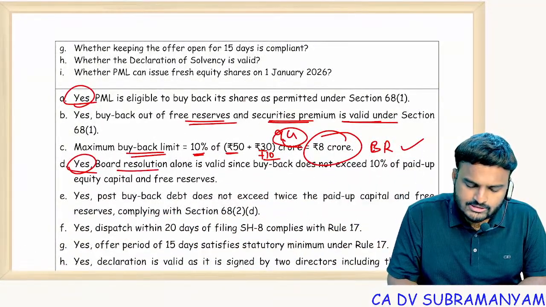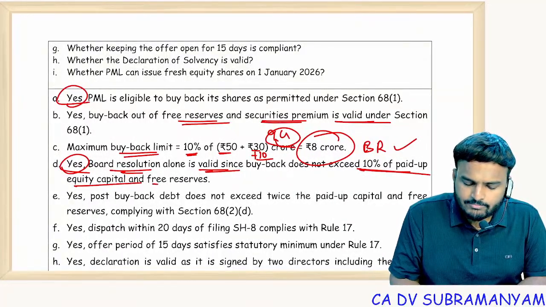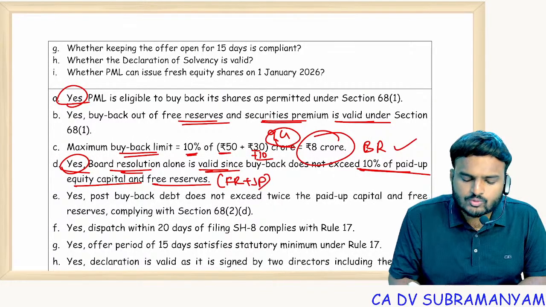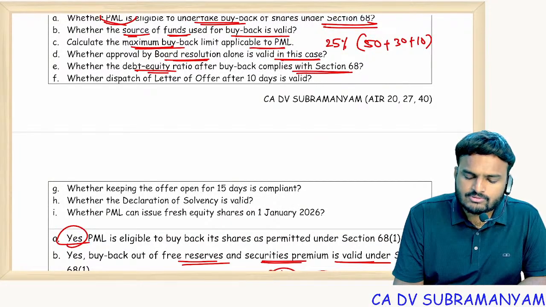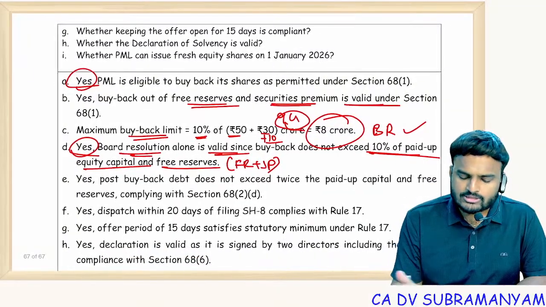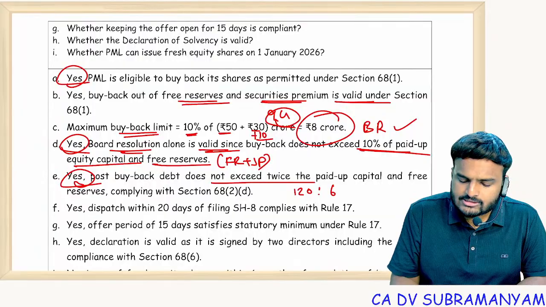Yes, board resolution alone is valid because it doesn't exceed 10% of the paid up capital. Free reserves include securities premium. Whether debt equity ratio after buyback complies with the section? After making a buyback of 8 crores, the 2:1 ratio will still be possible, because 120 debt means equity base should be 60.